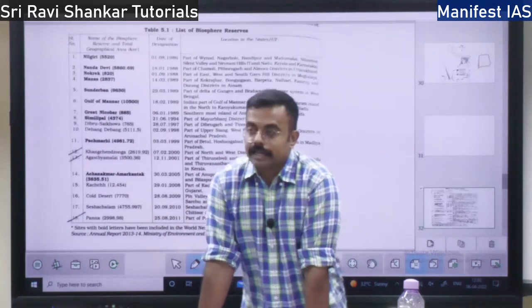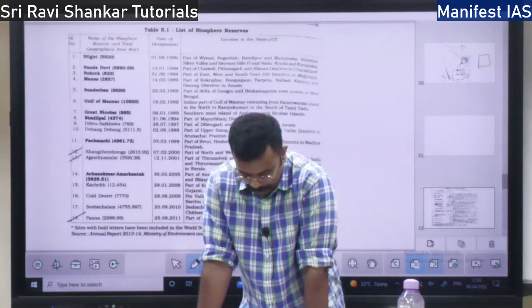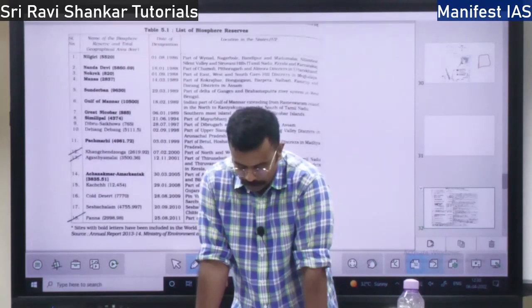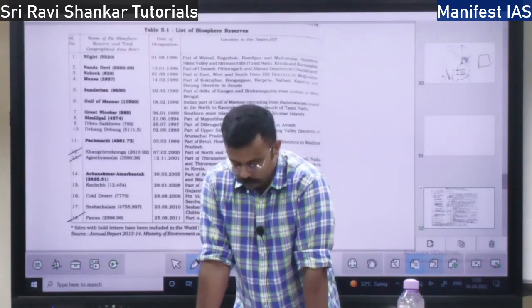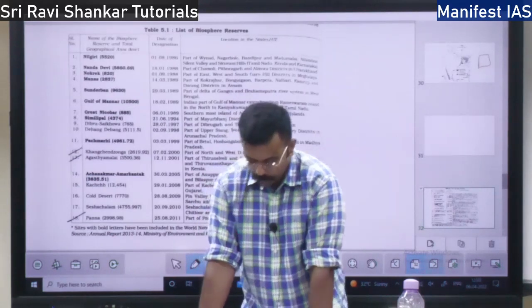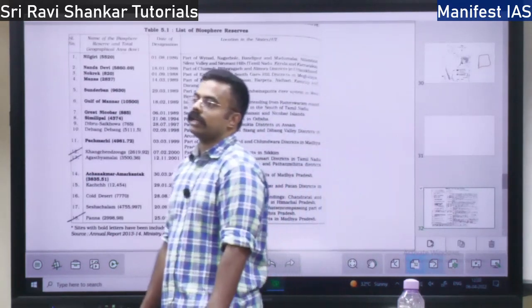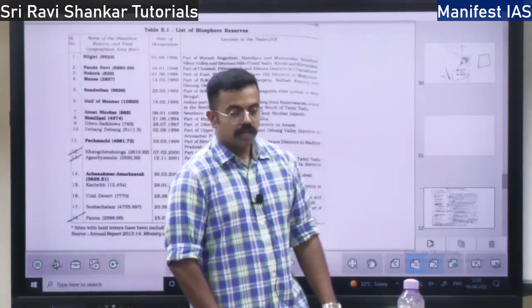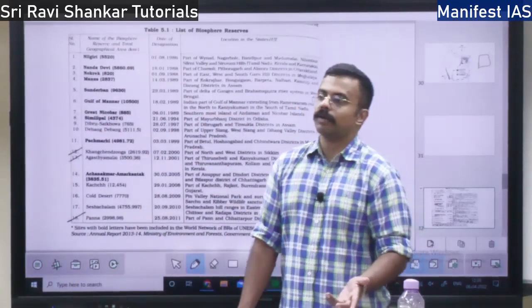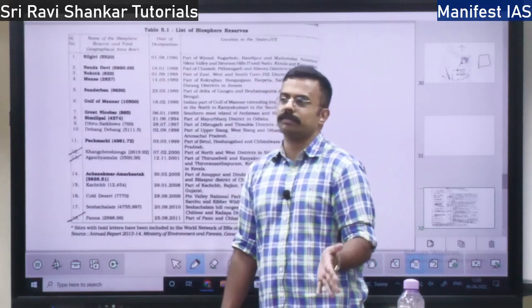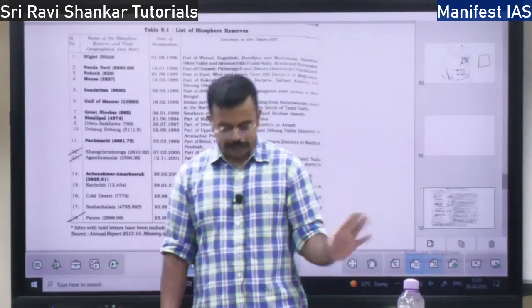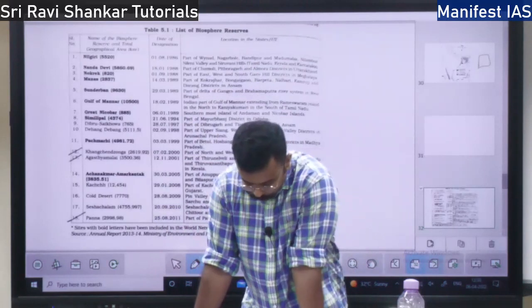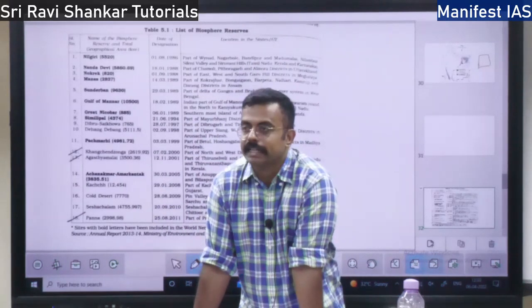Not only this, we have Project Tiger and Project Elephant as well to protect wildlife. Project Tiger, we started it in 1973. Why Project Tiger? To increase the number of tigers. Totally in India today we have more than 45 tiger reserves across 17 states, right? Now the number of tigers is approximately closing by 3000, around 2800 or something.